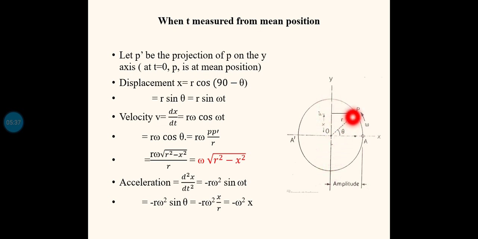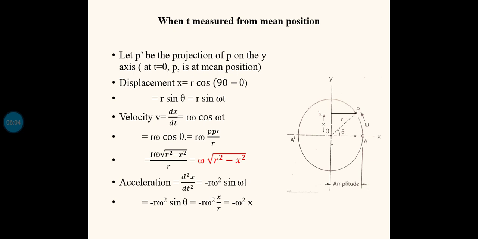In the earlier case, when point P was at A, P dash also was at A, which means P dash was at the extreme position. But if you consider the motion along the vertical axis, then when P is at extreme position A, P dash is actually not at A. Here P dash will be at the mean position O.